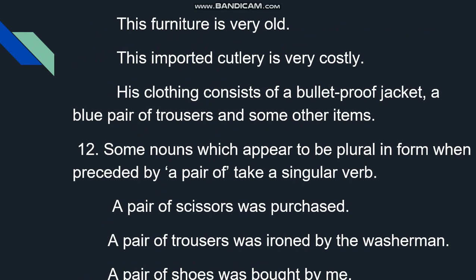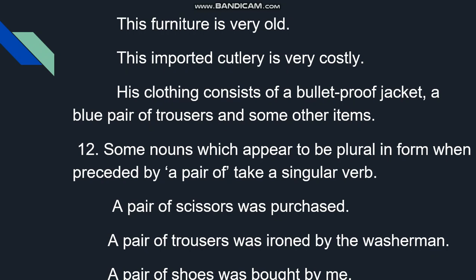The furniture is always singular. This furniture is very old. This imported cutlery is very costly. His clothing consists of a bulletproof jacket, a blue pair of trousers, and some other items.